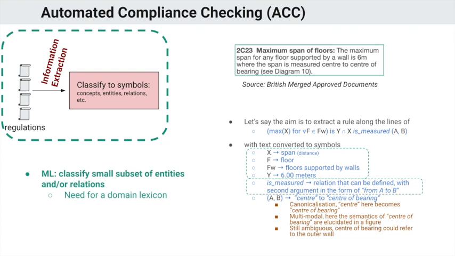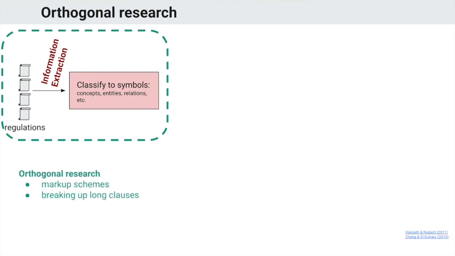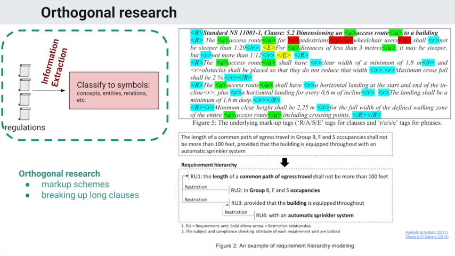And so the need is for a domain lexicon to actually ground these symbols and relations. And if you look at orthogonal research, there is some work on idiosyncratic markup schemes that help human annotators identify regulations that are relevant to whatever work they are checking for compliance. And there are also systems that try to break up more complicated sentences into simpler clauses.